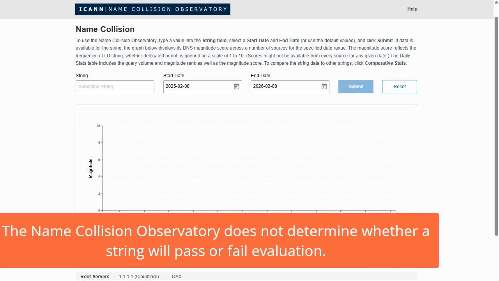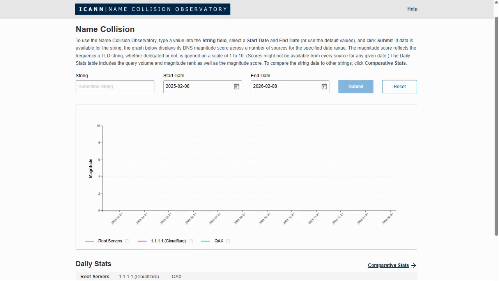The Name Collision Observatory does not determine whether a string will pass or fail evaluation. It provides a data signal derived from DNS query frequency to help applicants understand whether a string might present an elevated risk for name collision. The NCO aggregates data daily from multiple sources. This includes several root server operators, as well as publicly available data from two recursive DNS resolvers, Cloudflare and QAX.